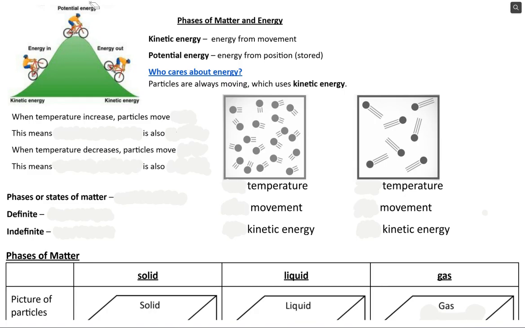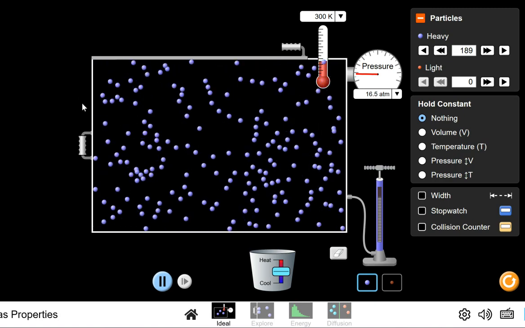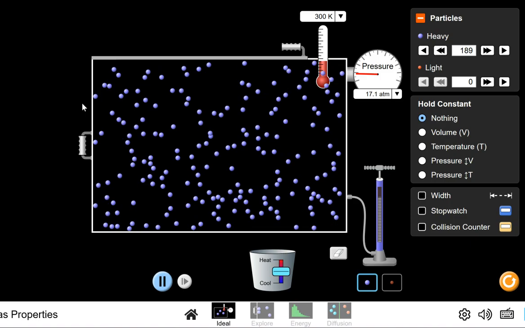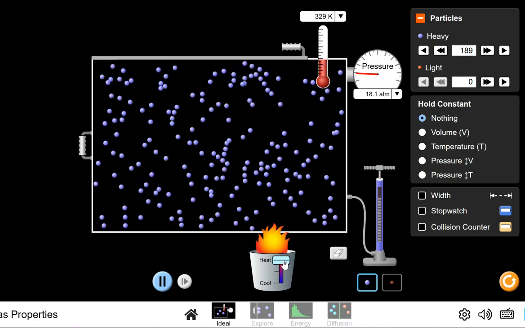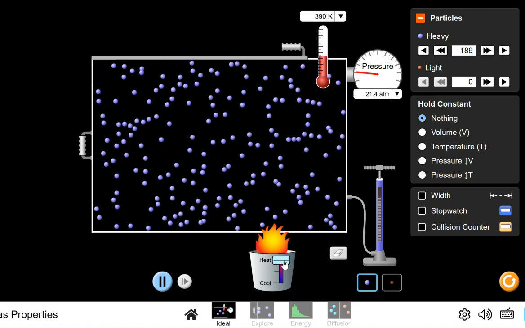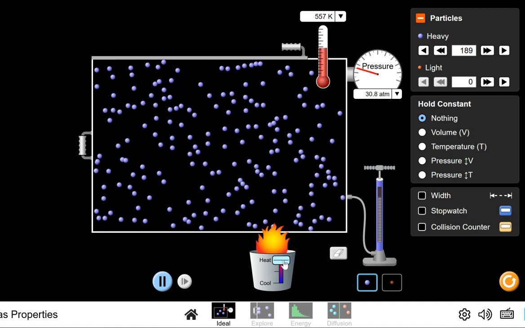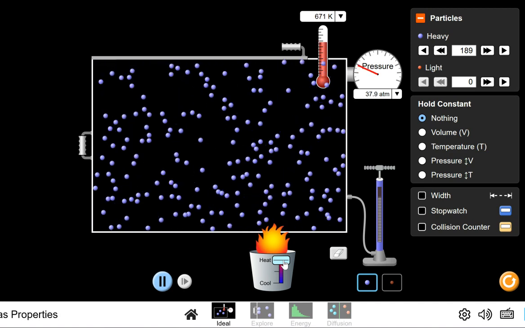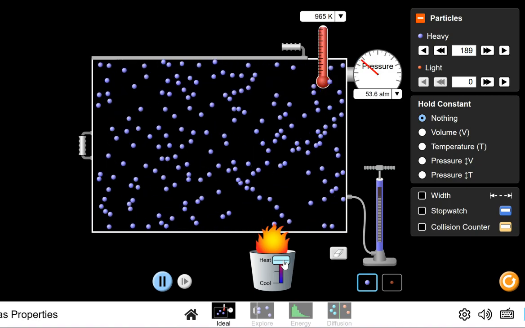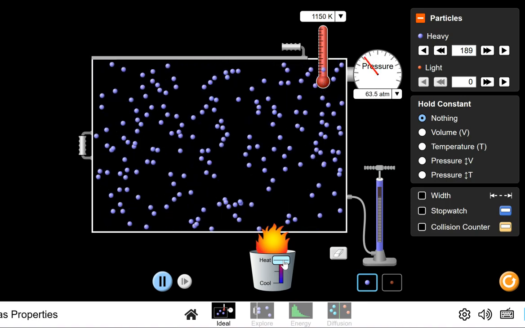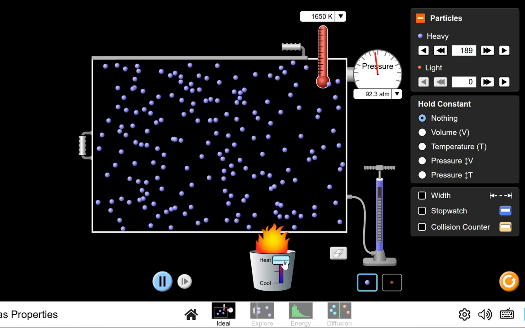So we're actually going to look at some particles and watch what they do. Here are a whole bunch of particles, and I can see that they're moving. That means I know that they're using kinetic energy. But one of the things that happens is I could actually heat up those particles. Down below I have some heat being added, and I notice that the temperature is going up. As I heat those particles up, it changes what they're doing. They're still moving, but they start to move faster and faster and faster. So the more heat that I add, the hotter those particles get. They really start bouncing around and moving very, very quickly.